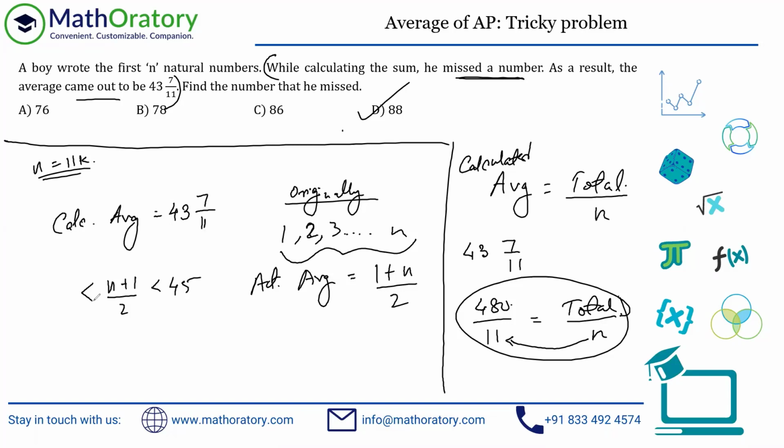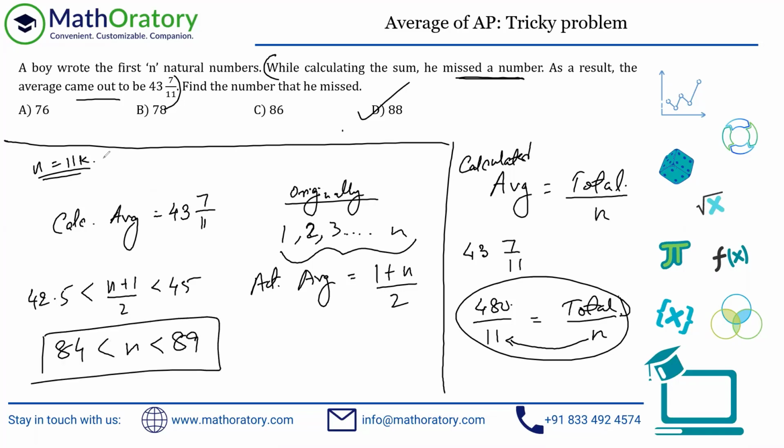And for the lower bound, if I observe that this is more than 43.5, then if I subtract 1 from 43.5, I'll get 42.5. Since this number itself is bigger than 43.5, the original average should be more than 42.5, again utilizing that difference of one idea. So now you get a better range. Just multiply 2 on both sides and subtract 1. So what you'll get is 90 minus 1, 89, and this is 85 minus 1, 84. Now you will be very, very sure that in this range, the only multiple of 11 is 88, and that will give you the answer.